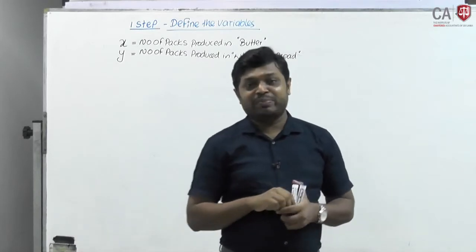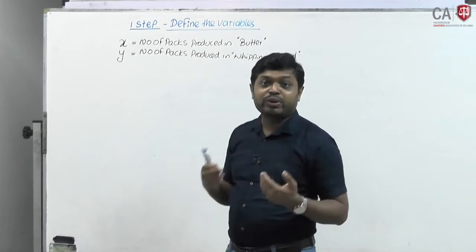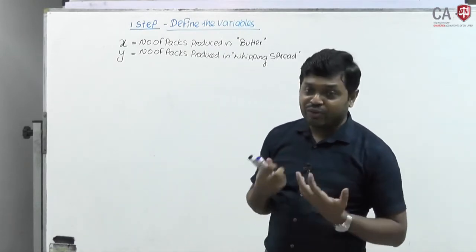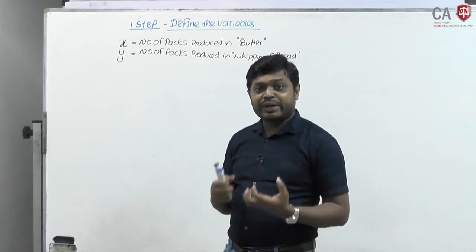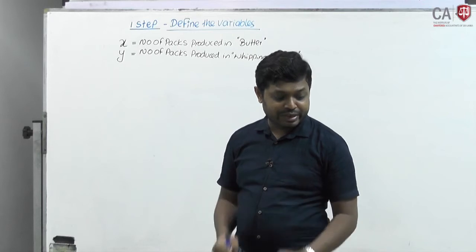That is the first step. You need to define your variables in order to resolve this problem. You have to find out the optimal product mix which will maximize your overall contribution. That is the first step.